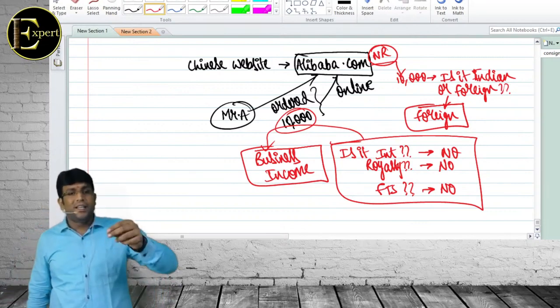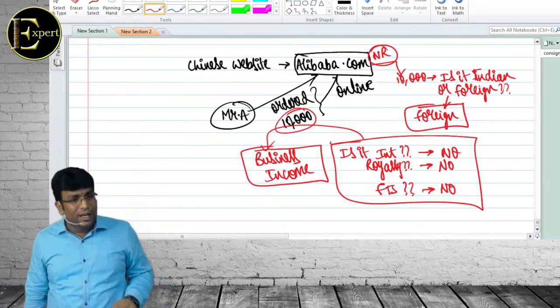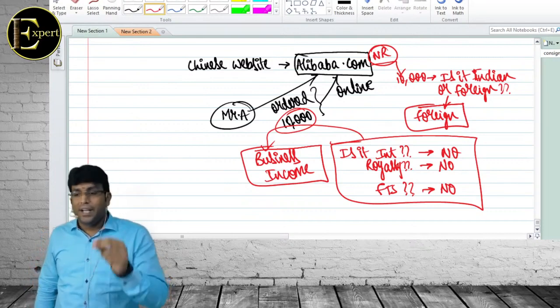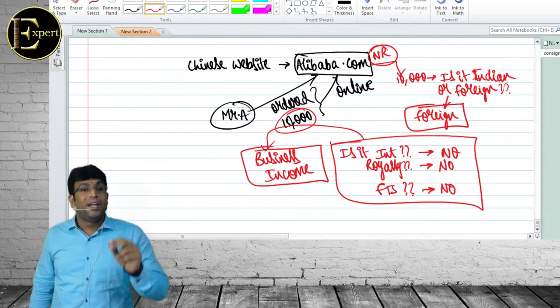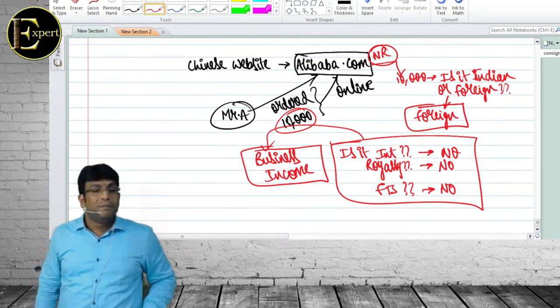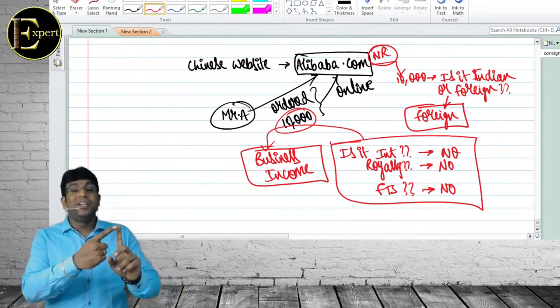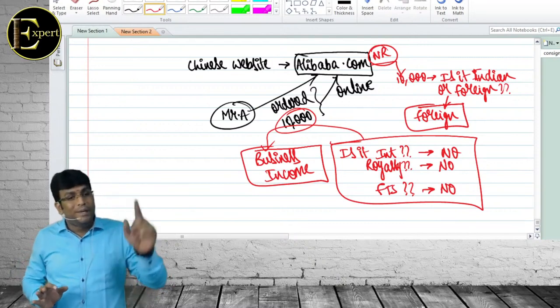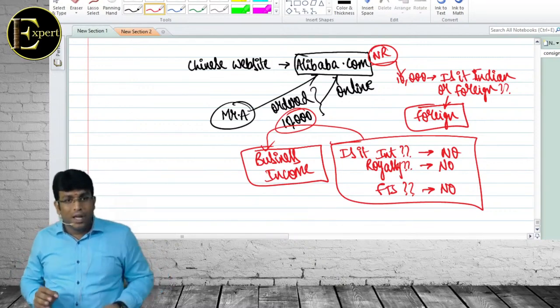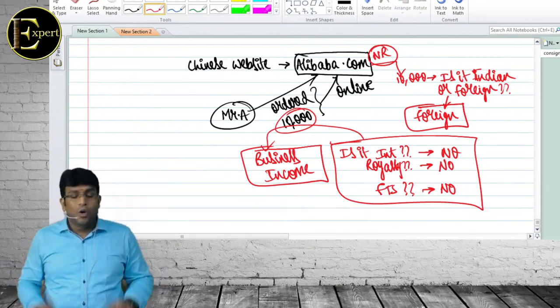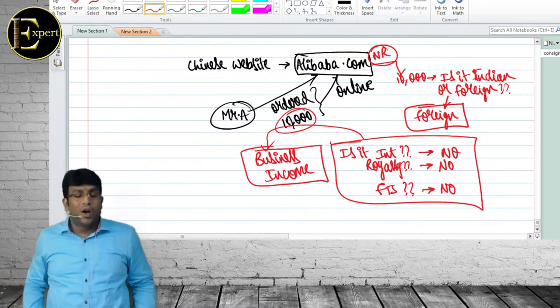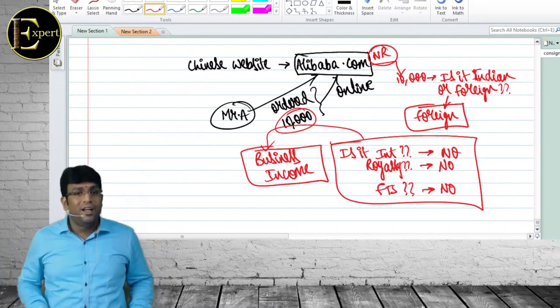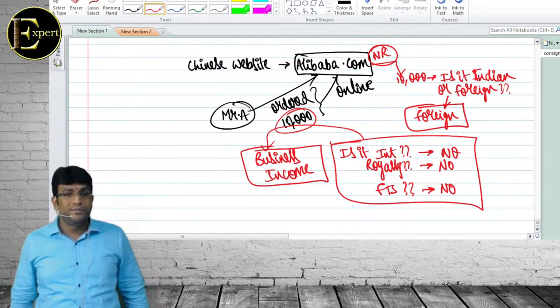Non-resident business income in India is taxable only if non-resident has business connection in India. Business connection means having an agent in India who is concluding contracts on behalf of non-resident. Number two, having an agent in India who is securing orders on behalf of non-resident. Number three, having an agent in India who is maintaining stock of goods.